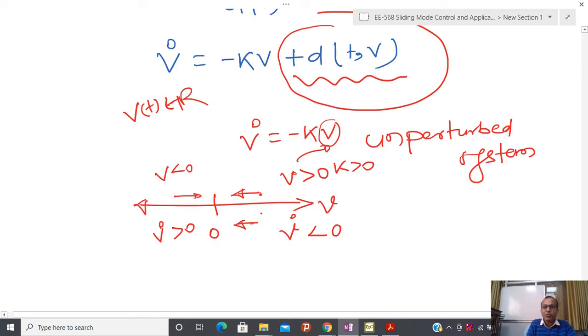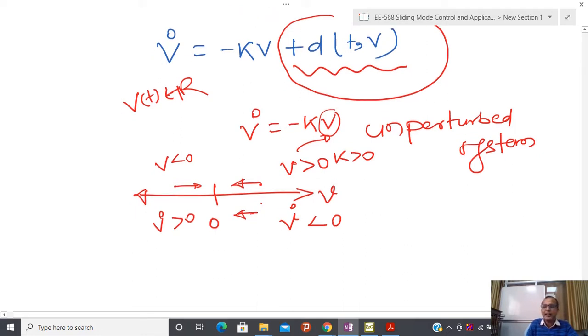So now what we have seen is that at least if this perturbation d(t) is not present, then this system is well behaved. It means that I can stop this vehicle, v(t) is tending towards 0. Why am I saying tending towards 0 only?